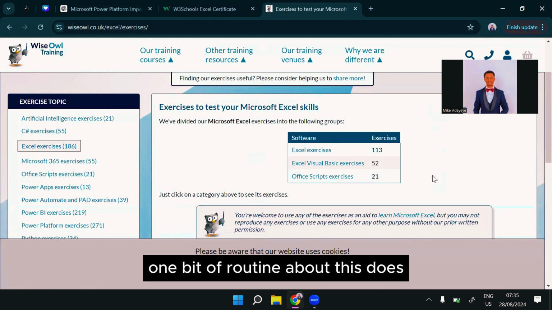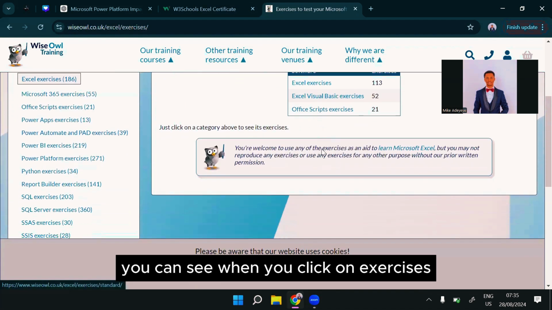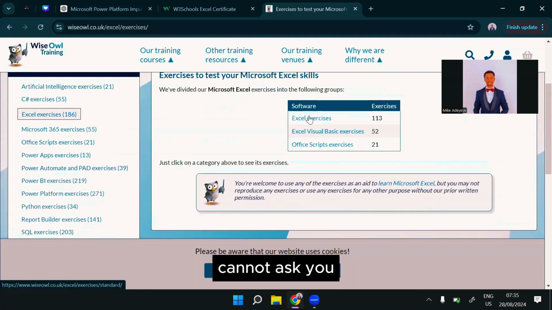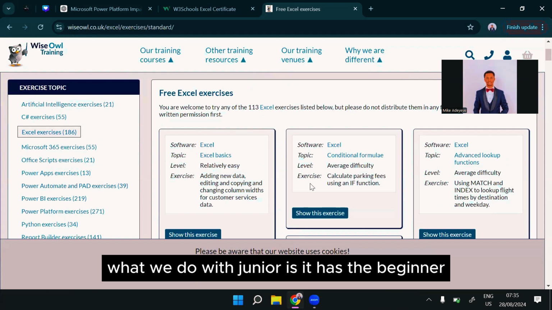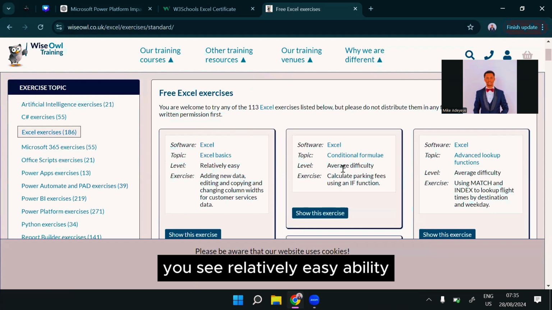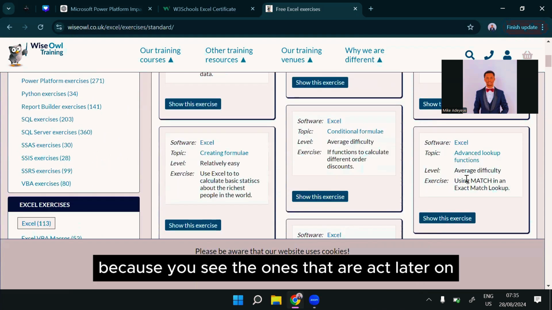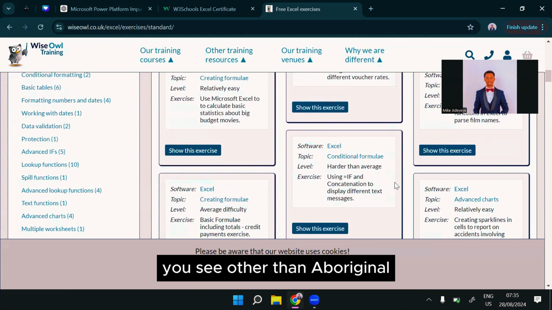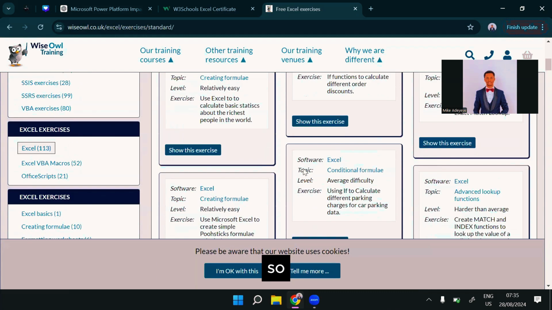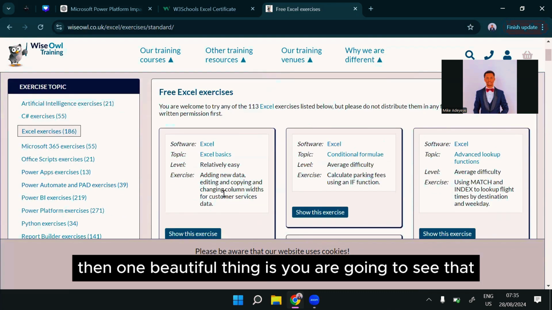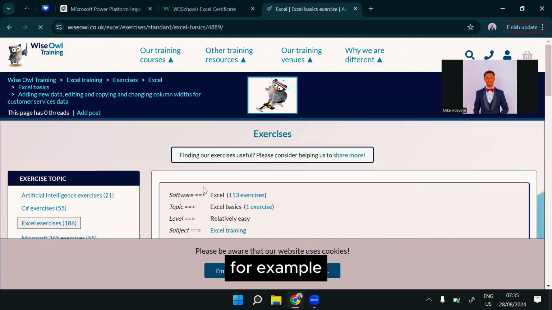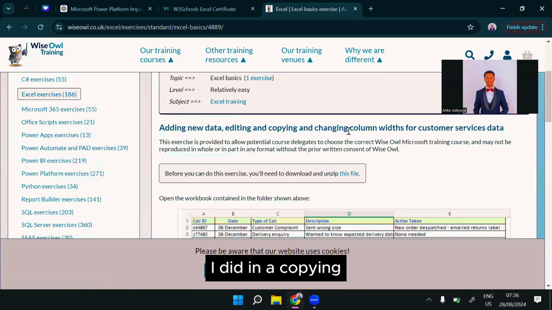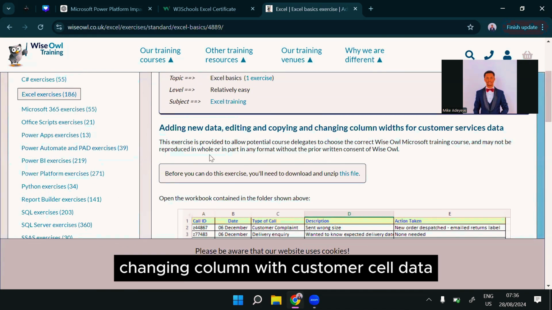One beautiful thing about this, you can see when you click on Excel exercises, you have Visual Basic and other scripting. One beautiful thing here is it has the beginner, you see relatively easy, average difficulty, and the ones that are hard, later on harder than average. Then if I click on this first one, for example, you are going to see that it says add new data, editing and copying, changing column width for customer service data.